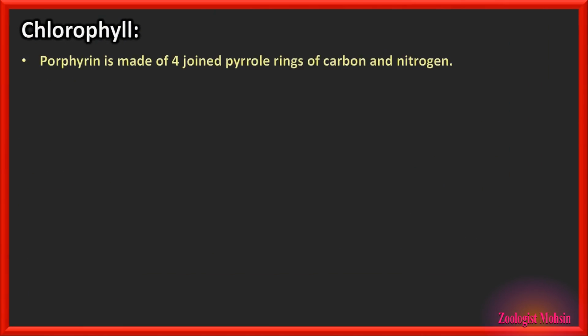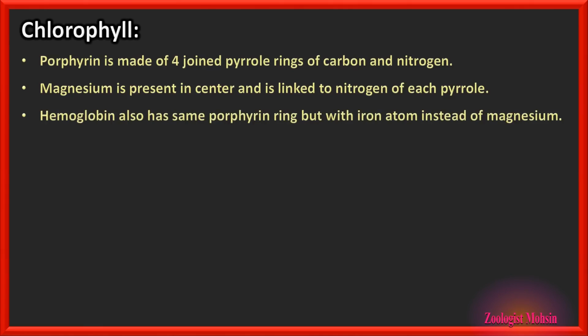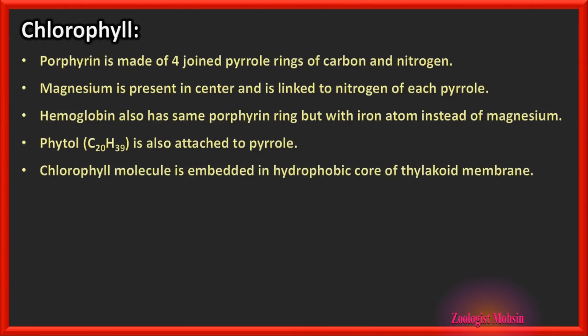Chlorophyll. Porphyrin is made of 4 pyrrole rings of carbon and nitrogen. Magnesium is present in the center and is linked to the nitrogen of each pyrrole. Now remember that magnesium is linked to nitrogen of pyrrole, not carbon. Hemoglobin also has the same porphyrin ring but with an iron atom instead of magnesium. The formula of phytol is C20H39 and it is also attached to pyrrole.